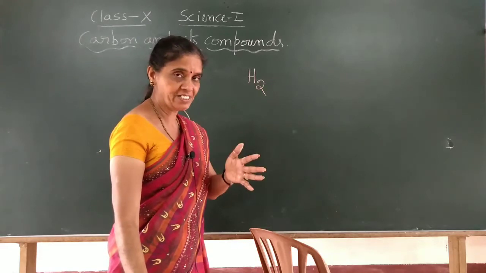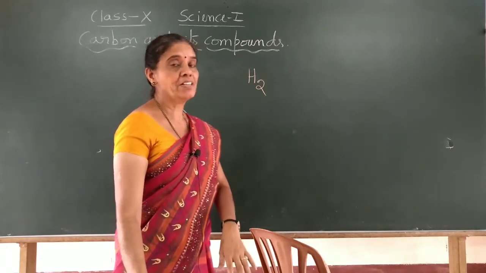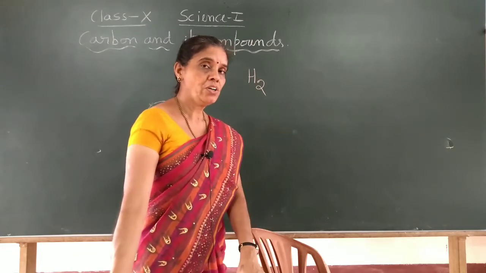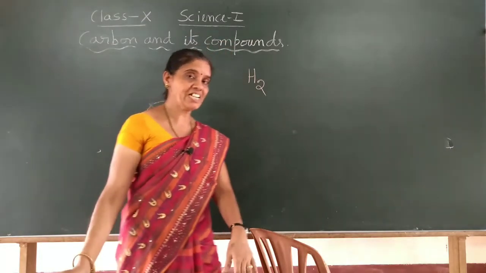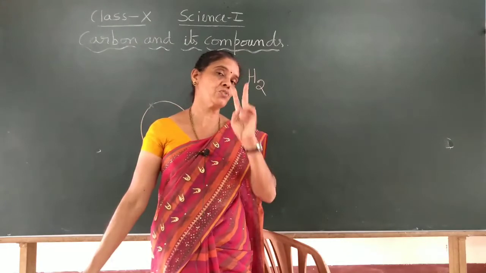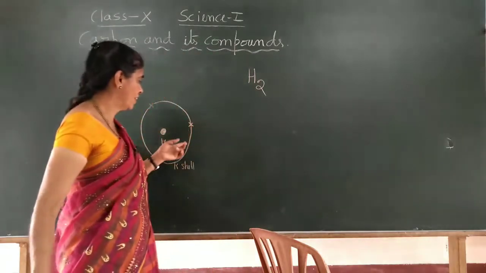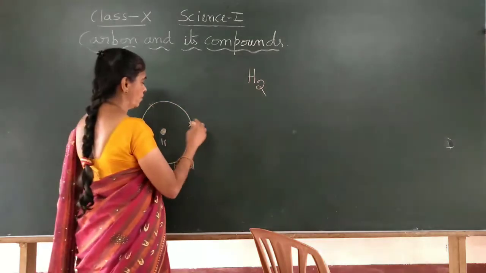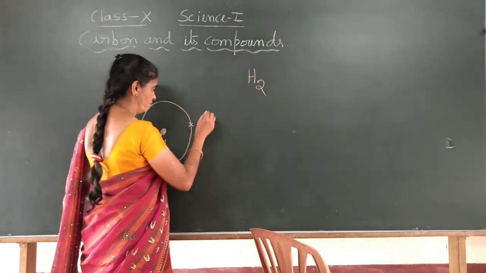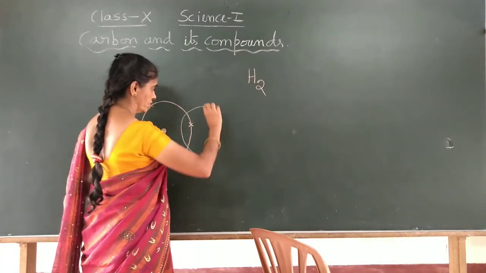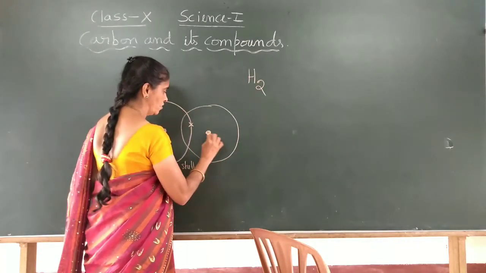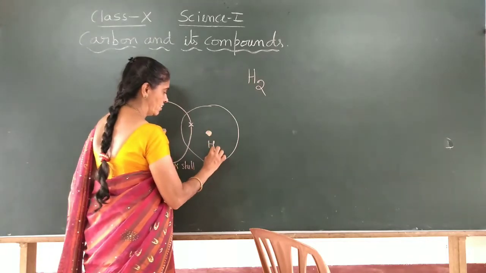So not 8 here. You have seen the inert gases or stable noble gases. Helium is also a noble gas which won't react. Its stable structure has 2 electrons. So it wants to have 1 more electron here. So what it will do is, if you take one more hydrogen atom which will form a bond with this hydrogen atom, this is the nucleus of another hydrogen atom.